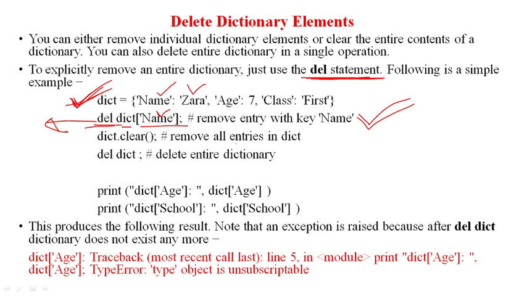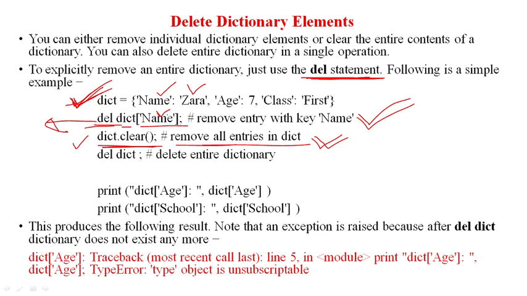So in that case particular key and value will be removed, okay. But if you want to remove all the entries in the dictionary, you want to make the dictionary an empty dictionary, in that case you can use the clear function. You can write dict dot clear function, okay. You can use the clear function to clear the elements from the dictionary, okay. So if you use the clear function, then all key and value pairs will be deleted, and an empty dictionary will be remaining in the output, okay.